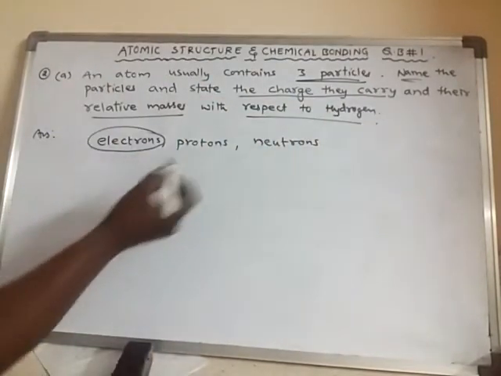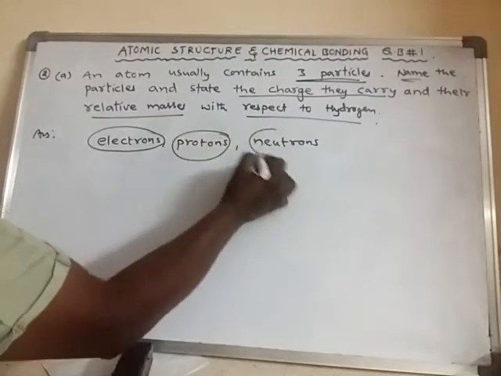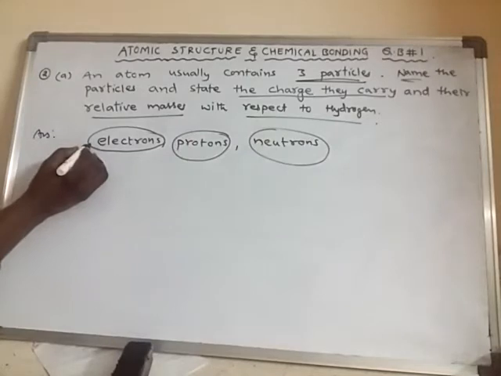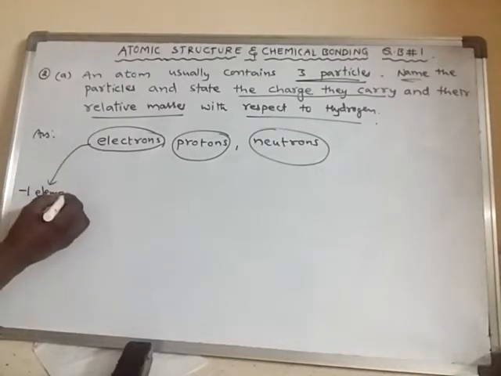First of all we will see what is the charge of these particles. See, electron. What is the charge of electron? It is 1 unit of, or else we can simply say that -1 elementary charge. The charge of electron is -1 elementary charge.